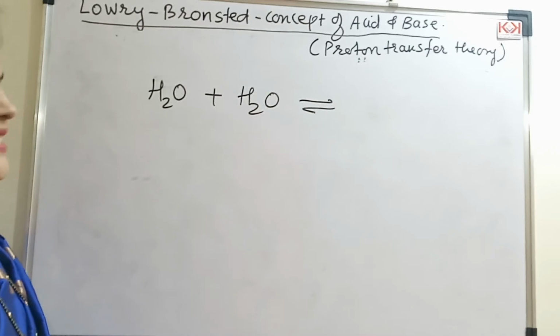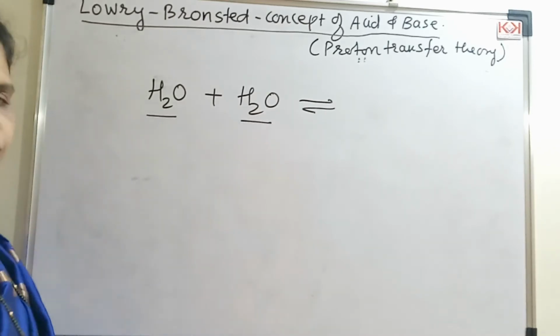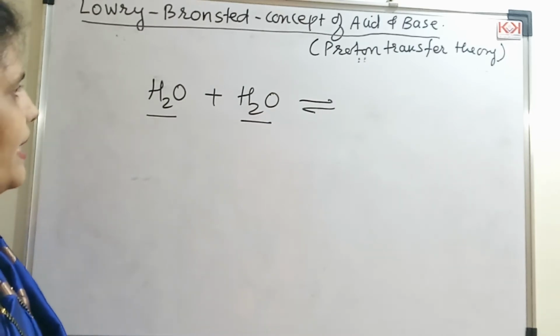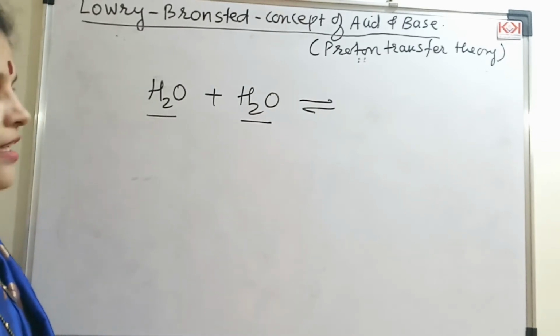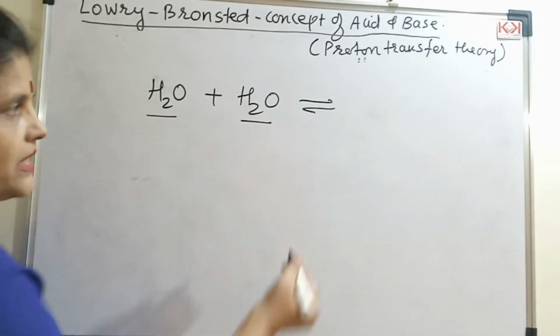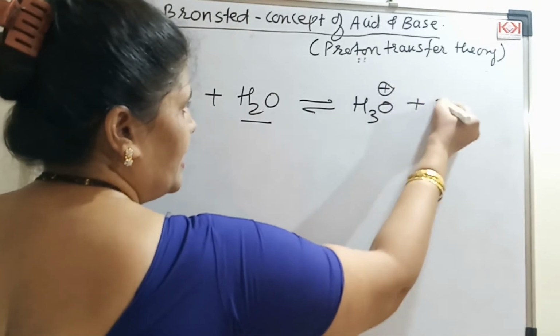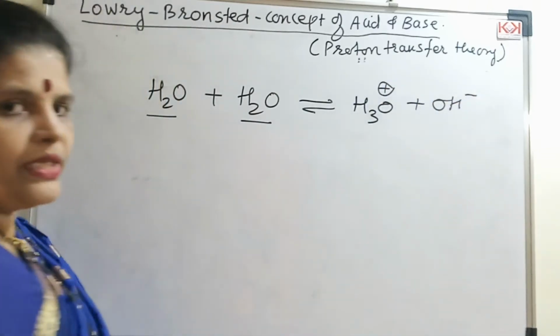A simple concept goes: here I have mixed water plus water. What should I get? The immediate answer must be plenty of water, right? Jokes apart, now let us see what the answer will be. One molecule will be H3O plus and the other molecule will be OH minus here.